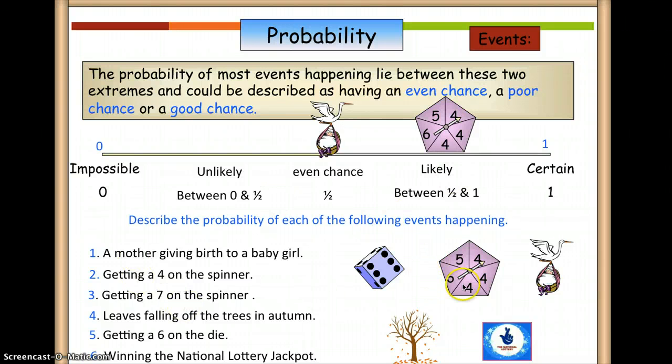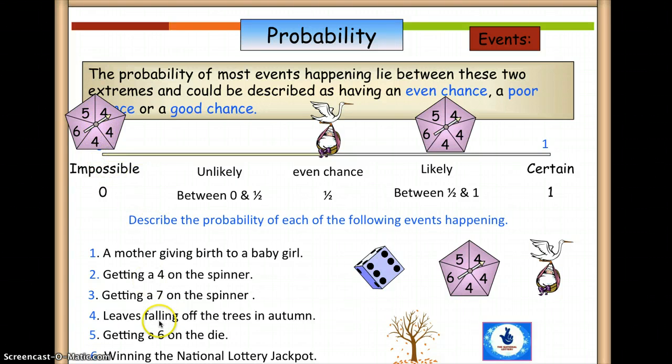Okay. On the same spinner, let's describe the probability of getting a 7. If you take a look at this spinner, you won't see the value 7. So if you spin it, you will never get a 7. So that means its probability is 0 or impossible. So I'm putting it at the left end of our line. This is impossible. It's never going to happen.